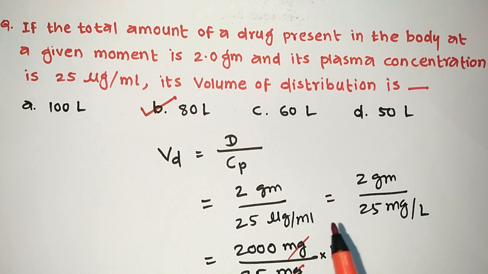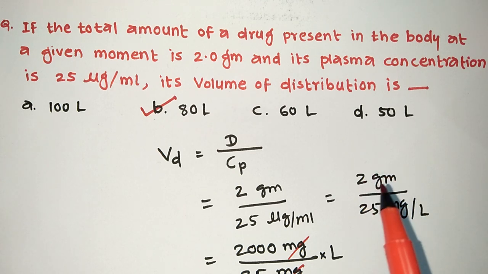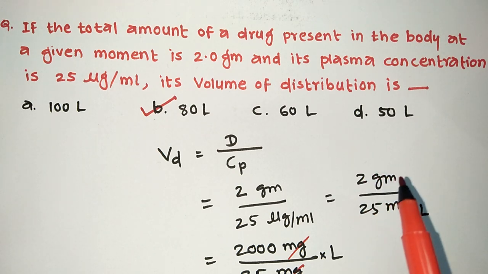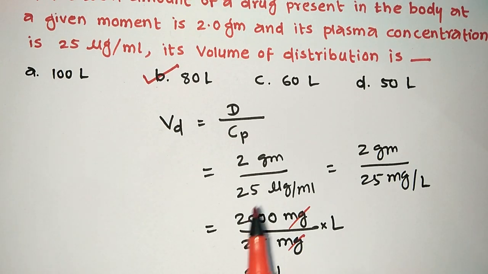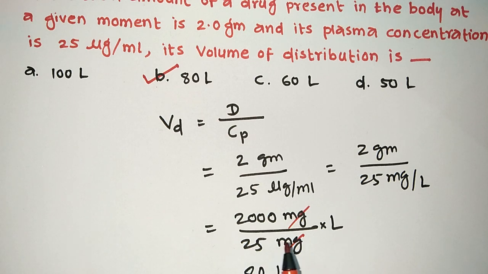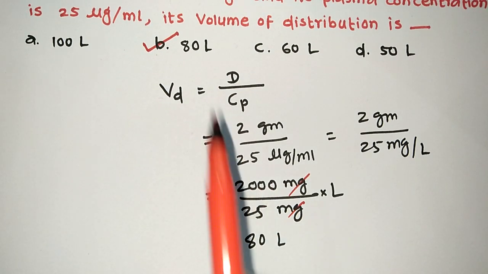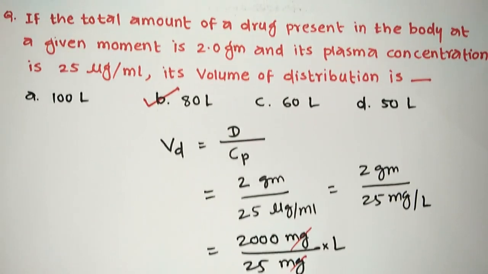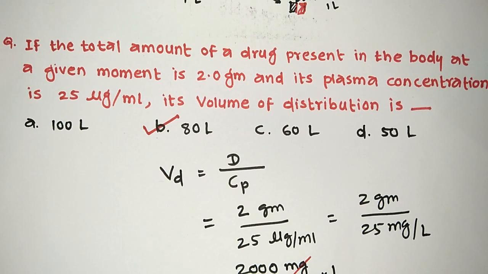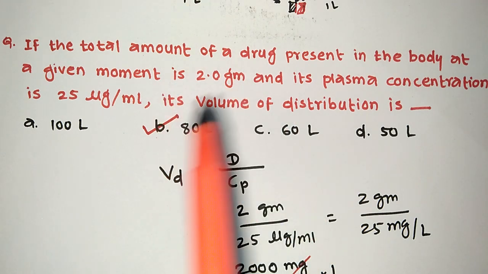Since this quantity is in milligram, we have to convert gram into milligram. So we multiply by 1000 to convert 2 gram into milligram. It becomes 2000 milligram divided by 25 milligram per liter. So liter will come in the numerator, milligram will cancel out, and what is this ratio? 2000 upon 25 is nothing but 80. 25 eights are 200, and put this 0 here. So it will be 80 liter, and 80 liter is the volume of distribution needed for this numerical.